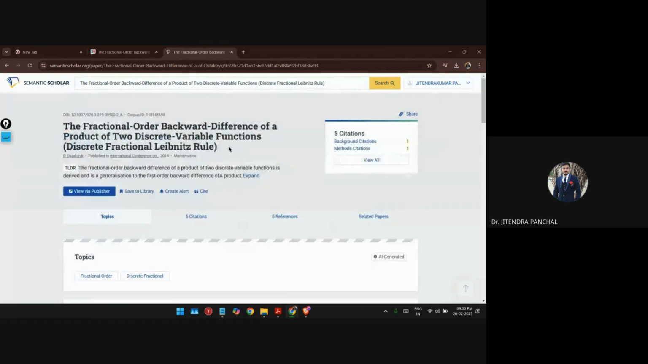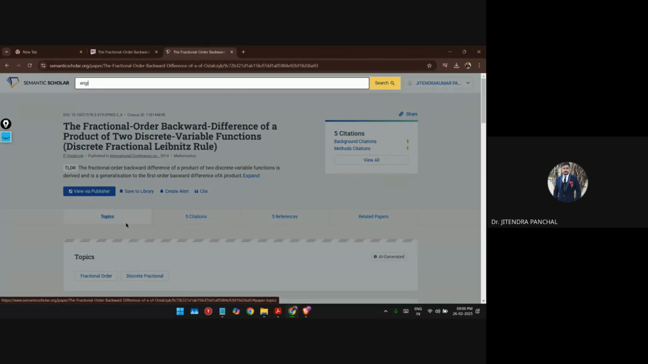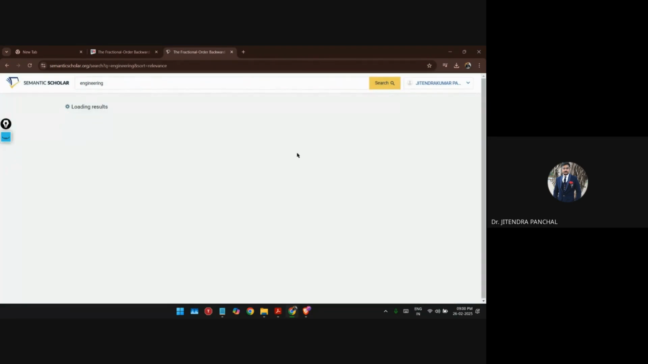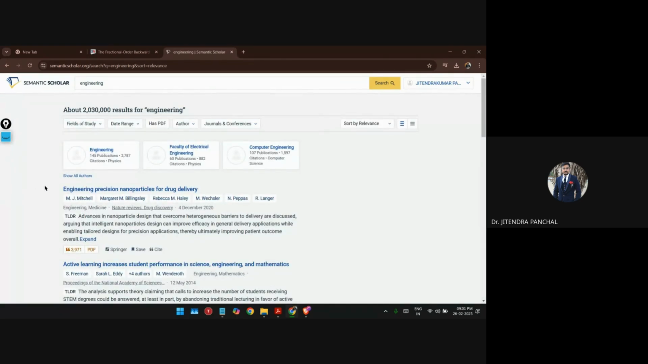But as I told you, try another platform, right? Or instead of this, you can try particular keywords, for example, engineering, right? So it provides you all results available in the database of Semantic Scholar based on engineering, right? So here you can see engineering precision nanoparticles for drug delivery, right?